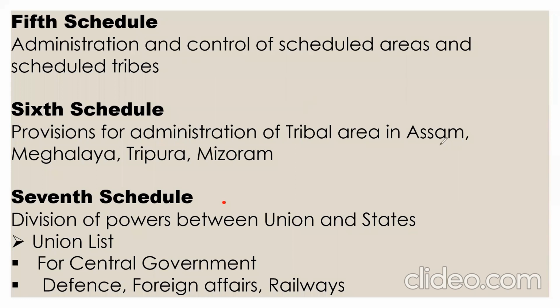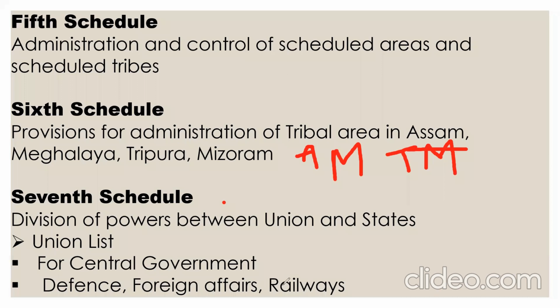And the sixth schedule talks about tribal areas. Basically, it talks about only 4 tribal areas: Assam, Meghalaya, Tripura, Mizoram. The fifth schedule talks about all the tribal areas of Indian boundaries. But the sixth schedule talks about only 4 tribal areas: Assam, Meghalaya, Tripura, Mizoram. AM, TM. Remember this: AM, TM.